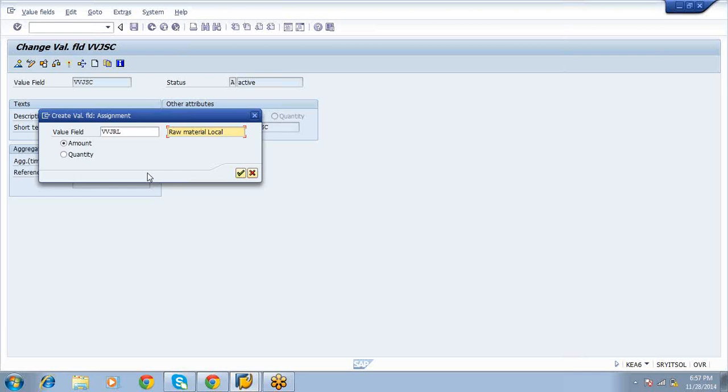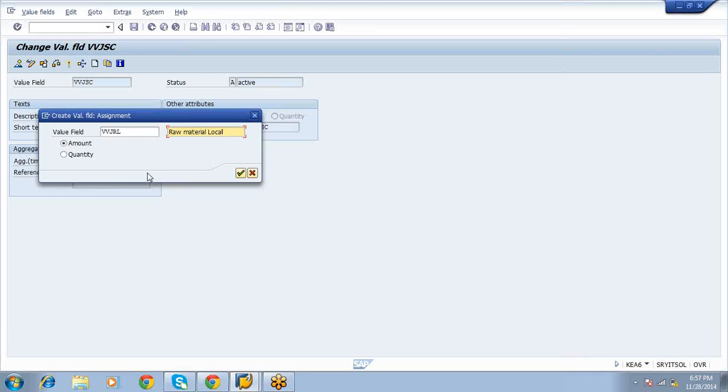So we will not create like KP01, KP02, KP03. We will not create like this. All local material is only one. We cannot create separately because there are so many raw materials, suppose they have 1 lakh also. So for all local raw material, there would be only one.